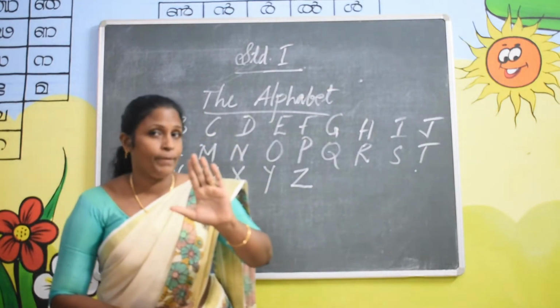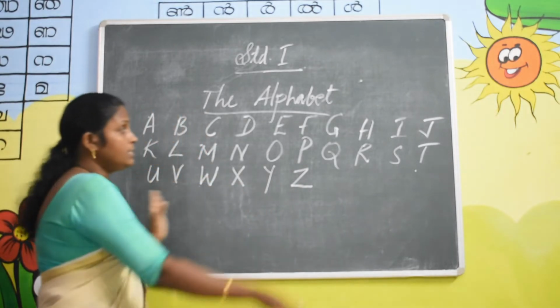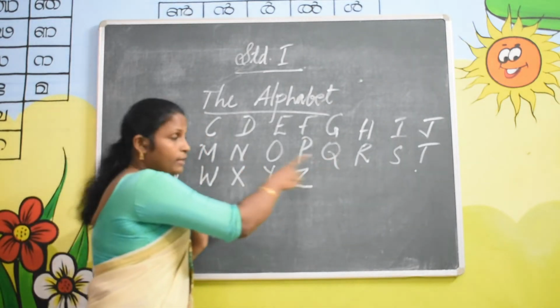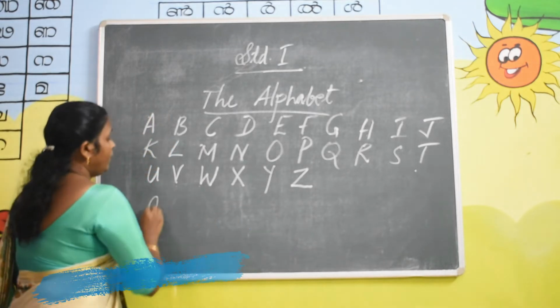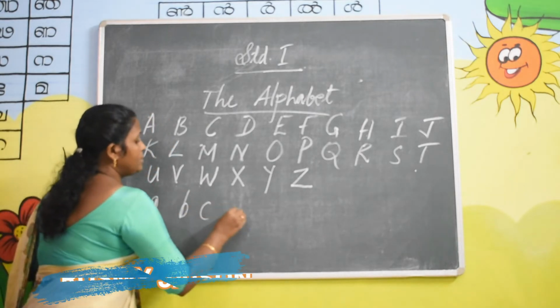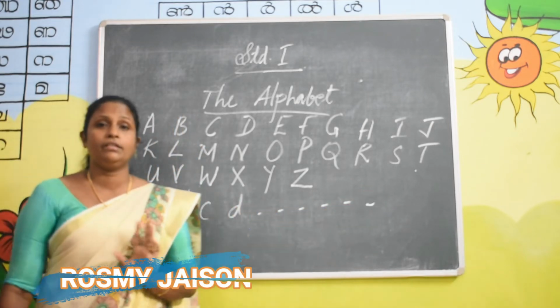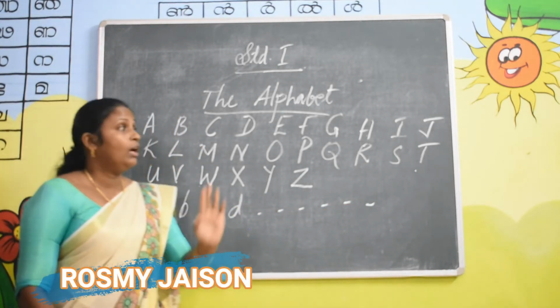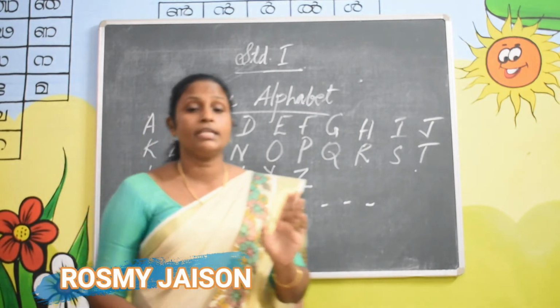First one, capital letters, and small letters. These are called capital letters. And then the next is a, b, c, d, like this. These are called small letters. Now, how many letters? 26.